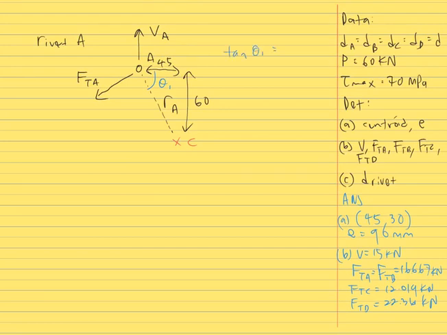So tangent theta 1 equals 60 over 45, and then theta 1 is equal to 53.13 degrees.